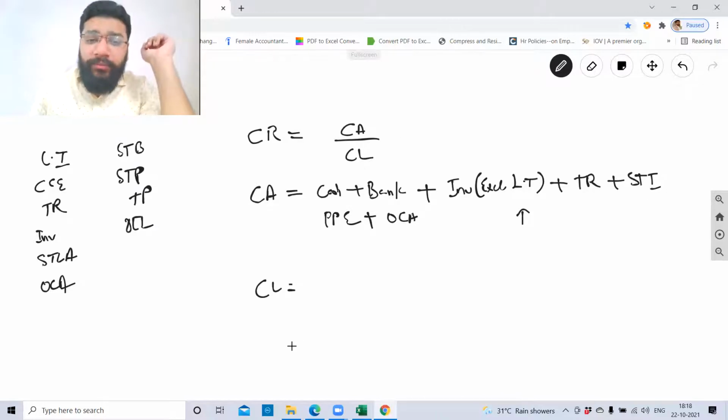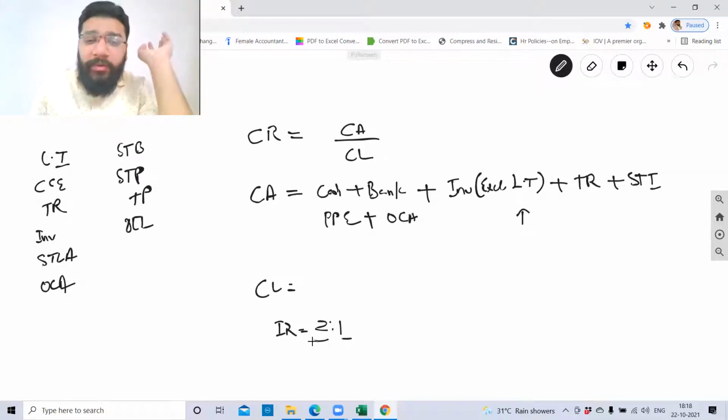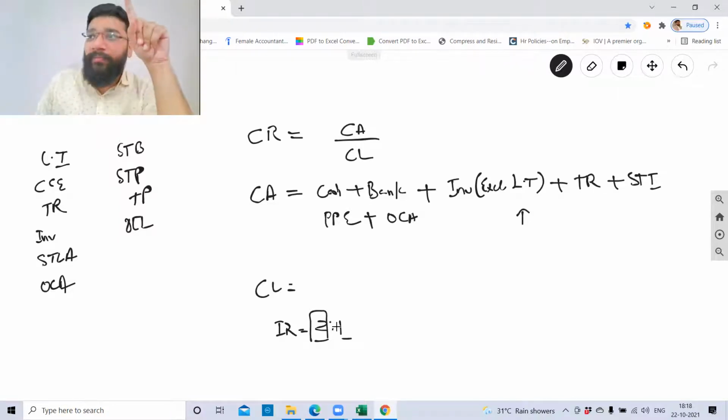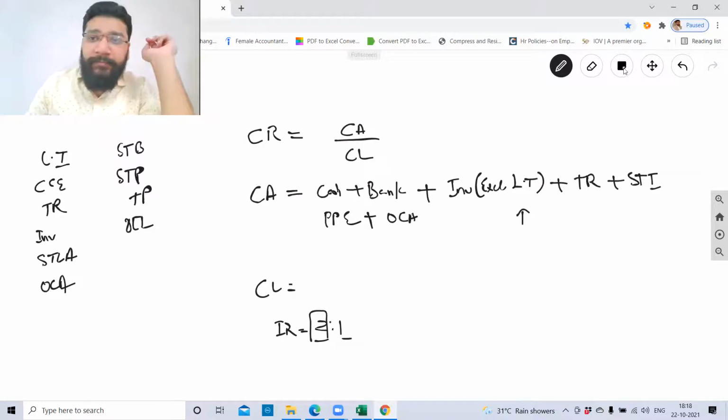And what is the ideal ratio? 2:1. The ideal ratio is 2:1, which means your current asset should be twice your current liability. In any business, guys, current assets are used to pay your current liabilities. So you should have a minimum of two rupees in hand to pay your one rupee of current liabilities, which you are going to pay in the next one year or within the next operating cycle. So at least in your pocket there should be two rupees. Anything less than 2:1 will become dangerous. So this is the current ratio, guys. All of you clear with this?